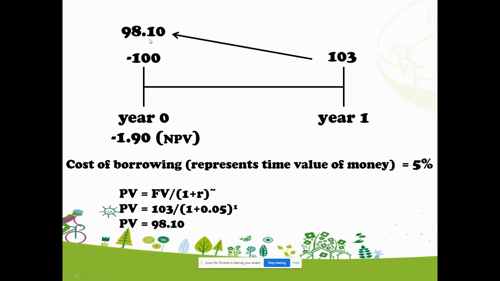This is the maximum amount you can borrow because 1 year later, you can only afford to pay 103. But in this case, you can see you have borrowed 100, which exceeds the maximum amount you can borrow. That's why it will lead you to a loss of 1.9 based on today's value. And this negative 1.9 is what we call net present value. When this is negative, it means that it's a bad investment and you should not invest into this investment.